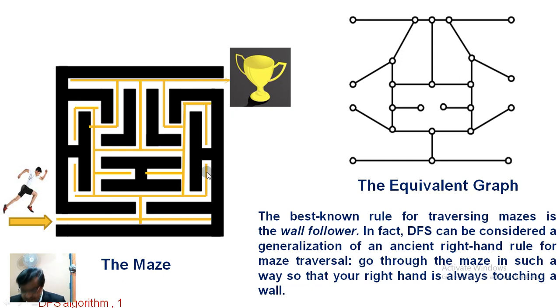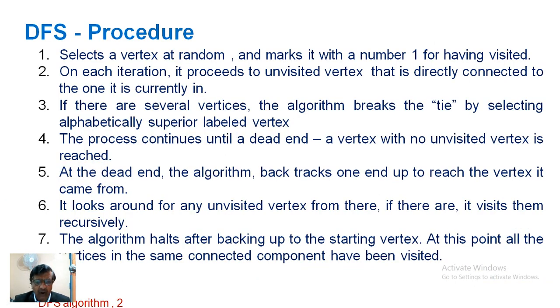Now we explain the step-by-step procedure involved in implementing DFS. The DFS algorithm selects a vertex at random and marks it with a number one for having visited. If the vertices are named using alphabetical labels like A, B, C, D, then the first selection is the alphabetically superior label, that is A. If the vertices are numbered 1, 2, 3, 4, the first selection will normally be 1.